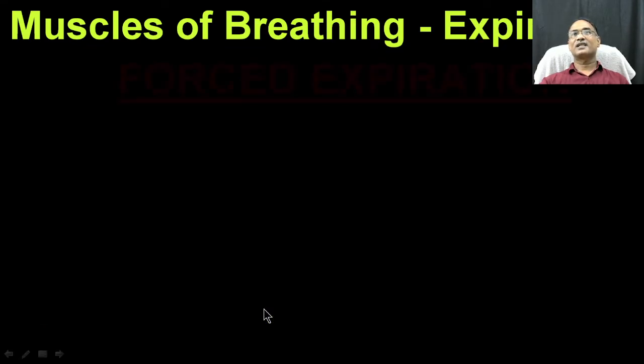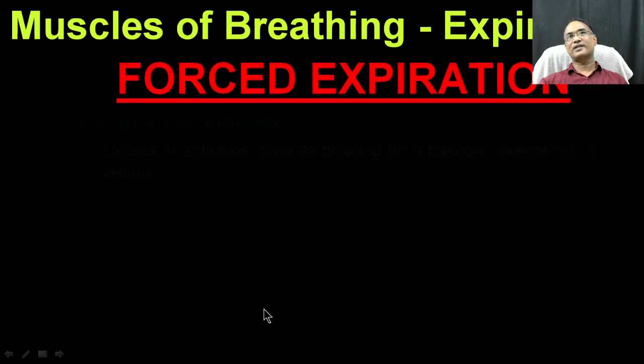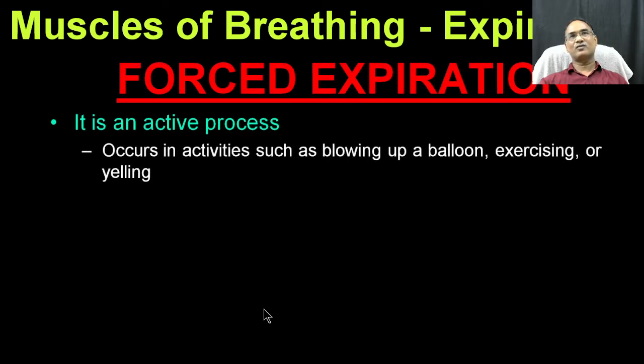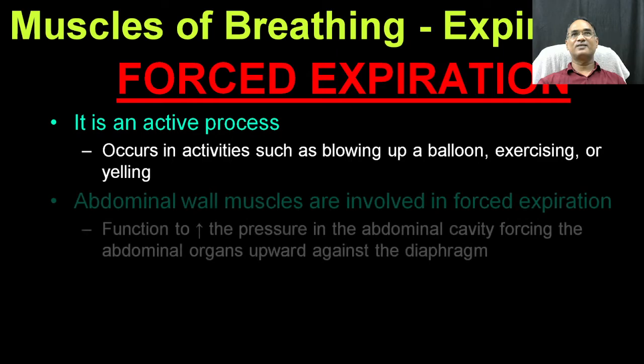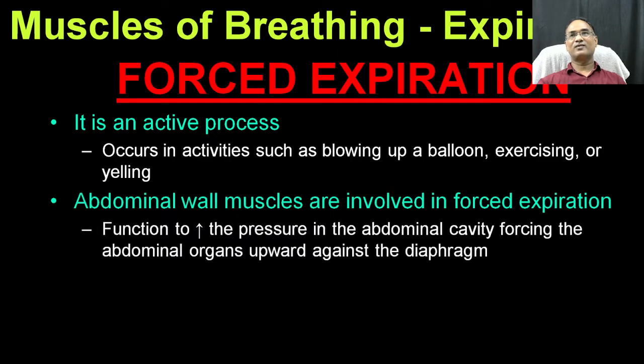And the next one is forced expiration. During forceful expiration, such as blowing a balloon, exercising or ailing. When you do some kind of anaerobic activities, at that time the alveolus collects the maximum volume of carbon dioxide.